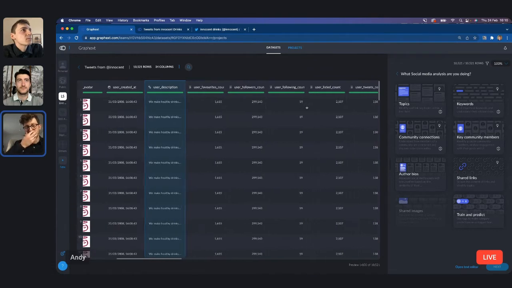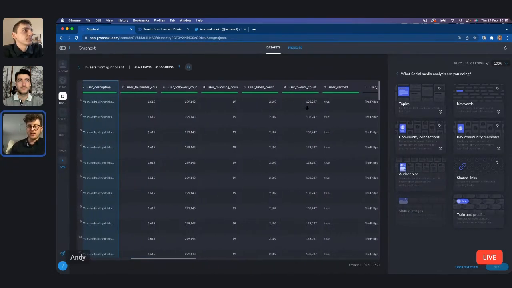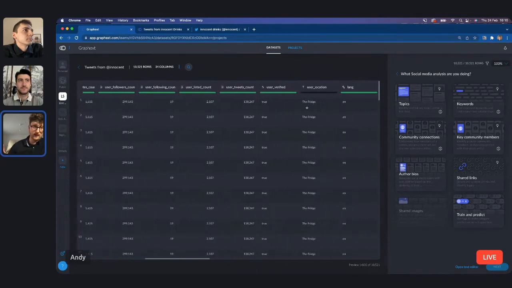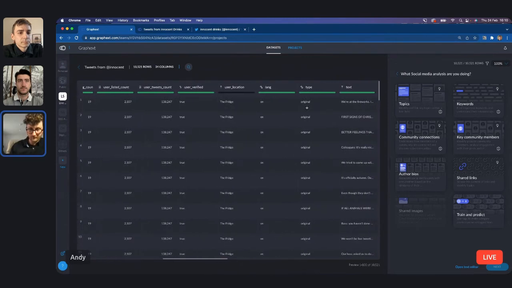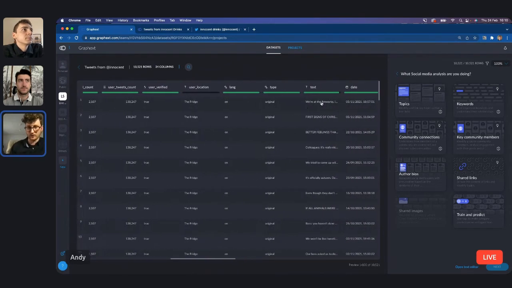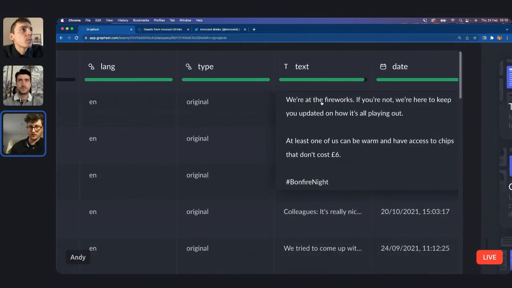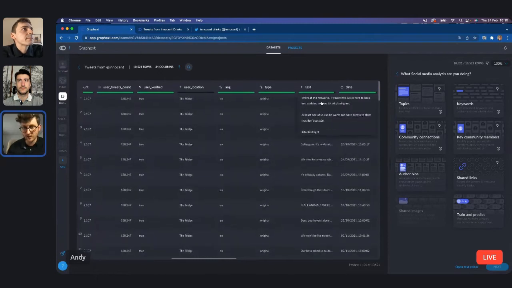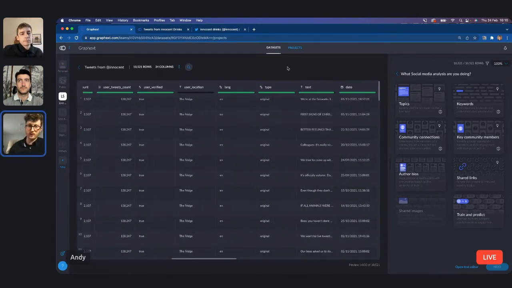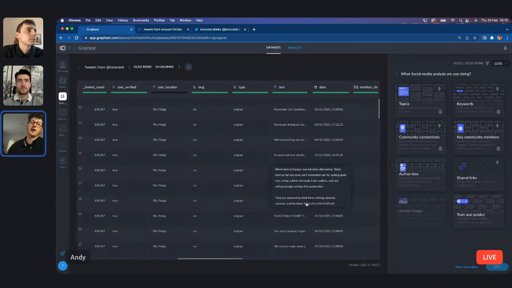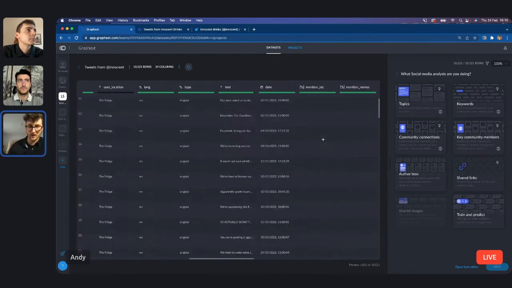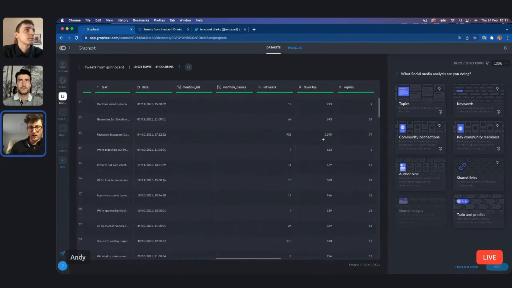The main thing when you've scraped using Tractor is there's two text columns, and one of them is the user description, and the other one is just the text. It's called text, but that's the tweet. So every row is a tweet and the text is the tweet. So when we do, say, a topics analysis or a keywords analysis, we're generally going to be looking at the text column, whereas if we're looking at author bios, we're going to be looking at user description, user bio. And yeah, that's essentially it.